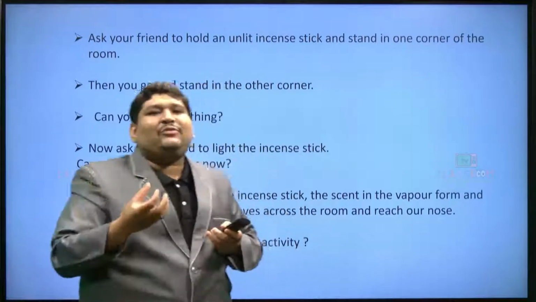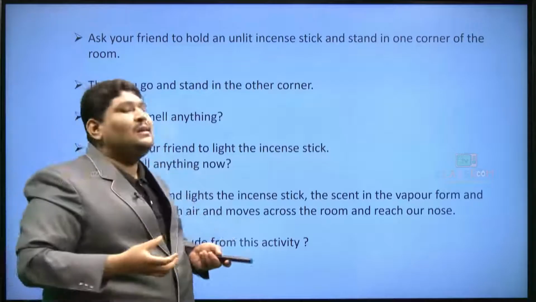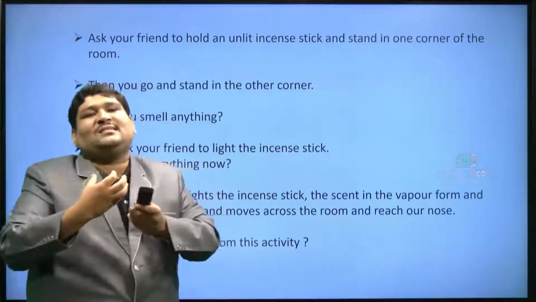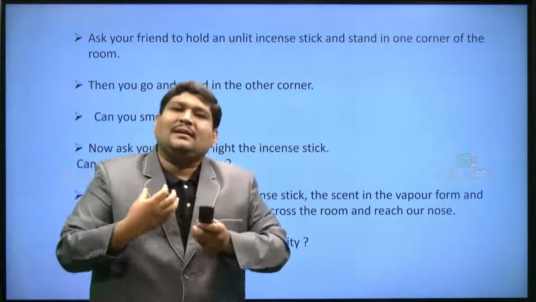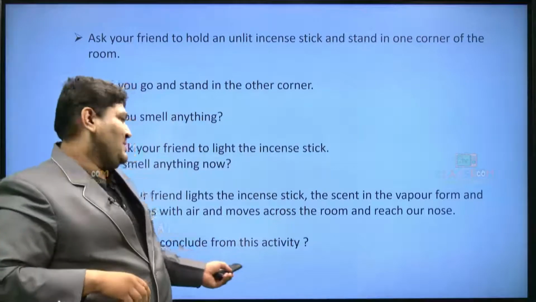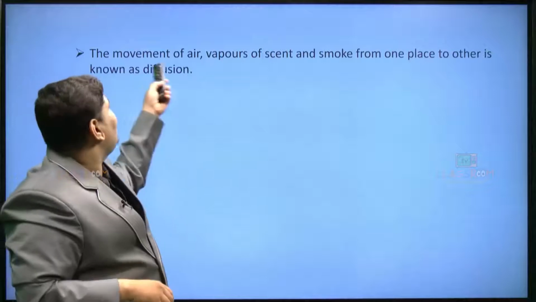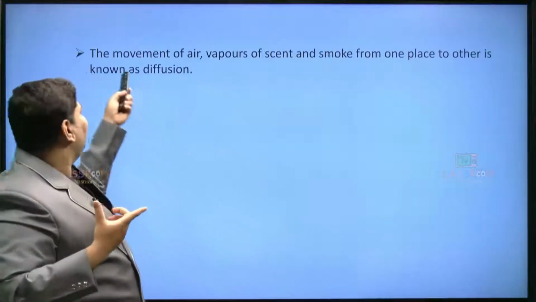So we can say even diffusion of gases takes place in matter.